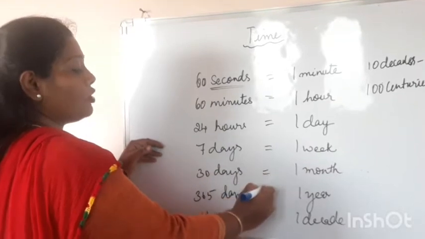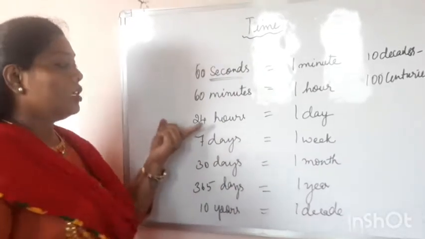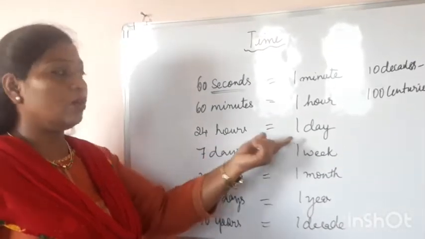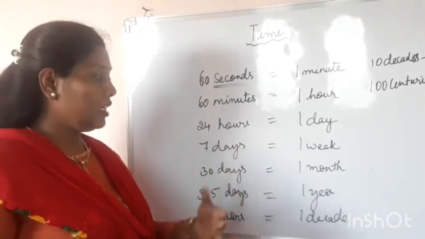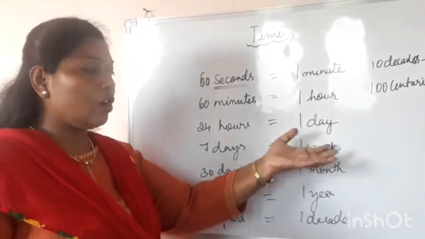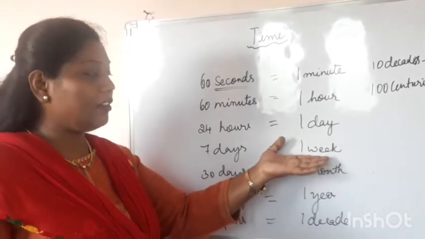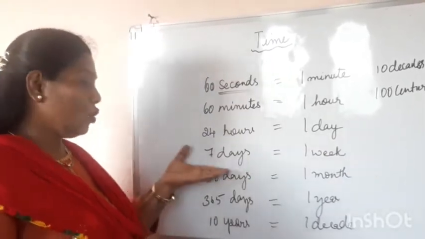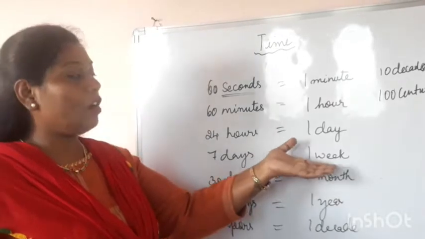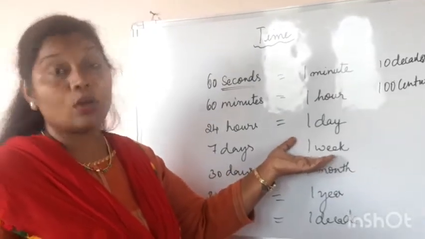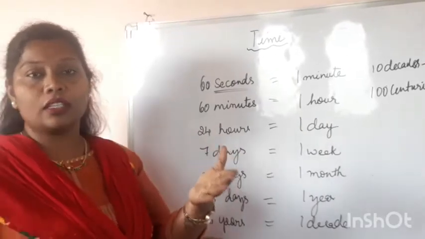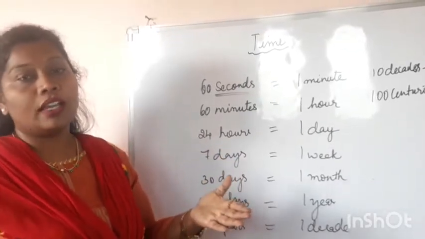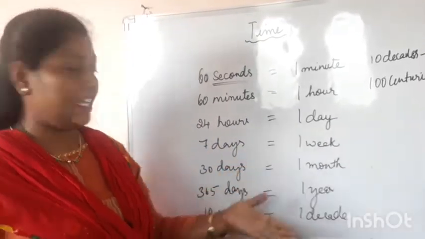So whenever we are talking about time, 24 hours is equal to 1 day. 7 days, 1 week. Here there are no numbers, but we can definitely say a group of 7 days is called 1 week. The time passes from Monday to Tuesday, and so on up to, okay, 1 week going on for 7 days.